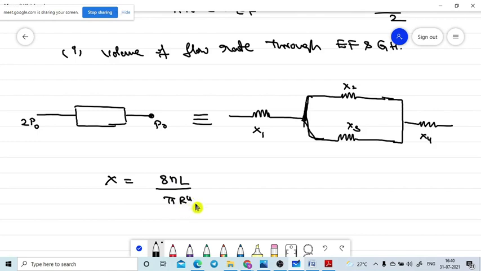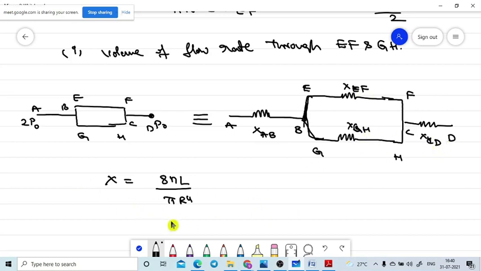According to what they gave, we have the AB, CD, EF and GH tubes. So I take the tubes AB, EF, GH and CD. Now I need to know X of AB, X of EF, X of GH, X of CD. So I am taking the ratio manner to find out the X values.